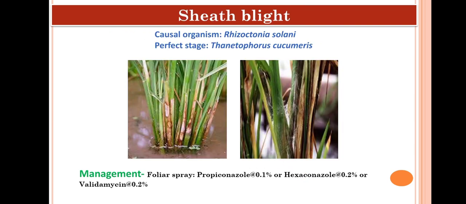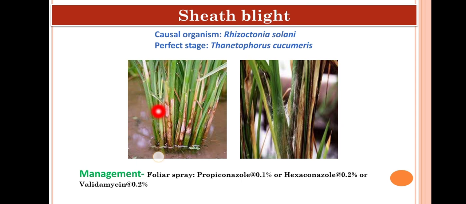Next most important disease is sheath blight of rice. The causal organism is Rhizoctonia solani, which is the imperfect stage, and the perfect stage is Thanatephorus cucumeris. This disease generally occurs from tillering to the heading stage.